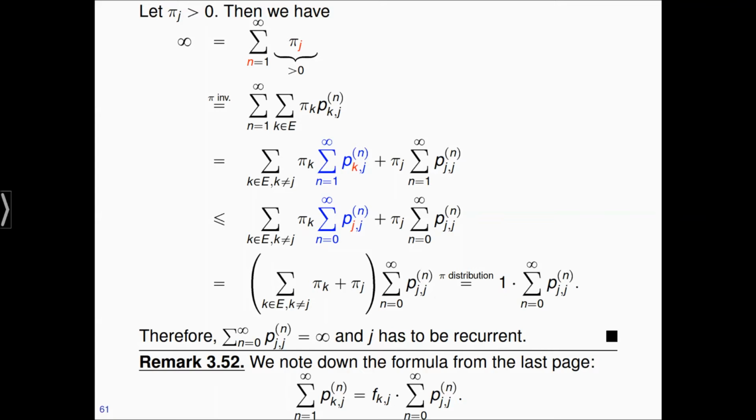There's one remark that I want to make here, which is not very important, but still we might want to use this. So this is the formula that we proved on the last page. Remember that we started with this thing here, and then we computed it, and we saw that it equals the probability of, when we start in k, to ever reach j, times this quantity here. And we used this, and then we estimated this by 1, and this is what we used here in this inequality. Without the inequality, I would like to note down this just for future reference, so that I don't have to cite into a proof, but rather cite this remark.